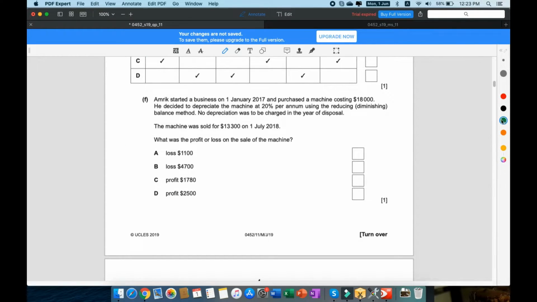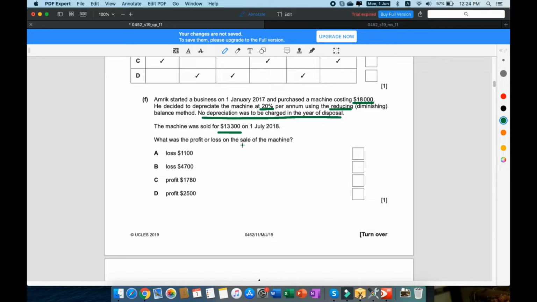Alright, sorry. Part F. Amrick started a business on 1st January 2017 and purchased a machine costing $18,000. He decided to depreciate the machine at 20% per annum using the reducing balance method. No depreciation was to be charged in the year of disposal. Alright. And then he says that the machine was sold for $13,300 on 1st July 2018. What was the profit or loss on the sale of the machine?